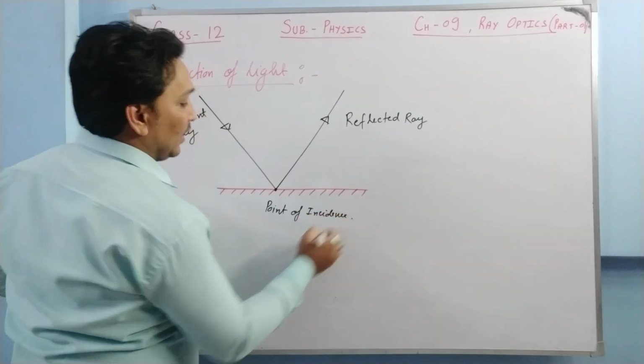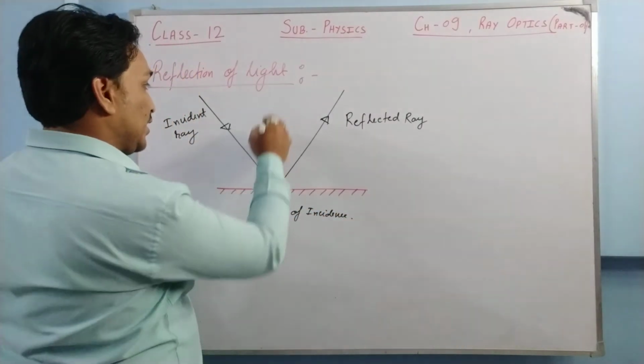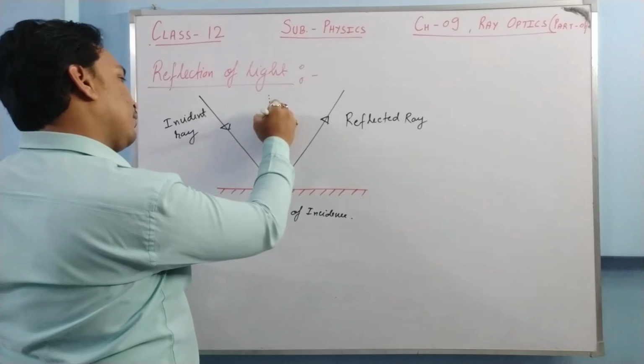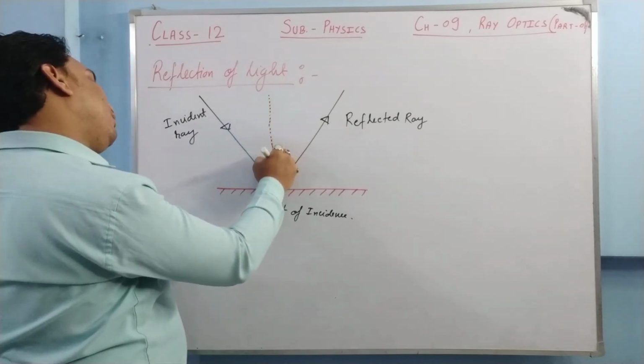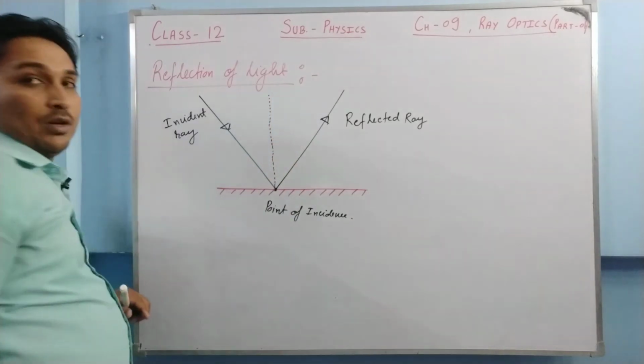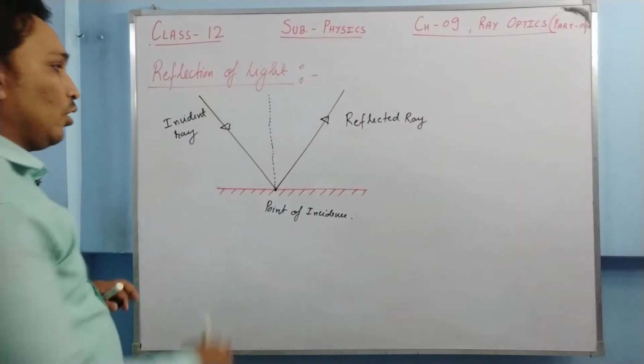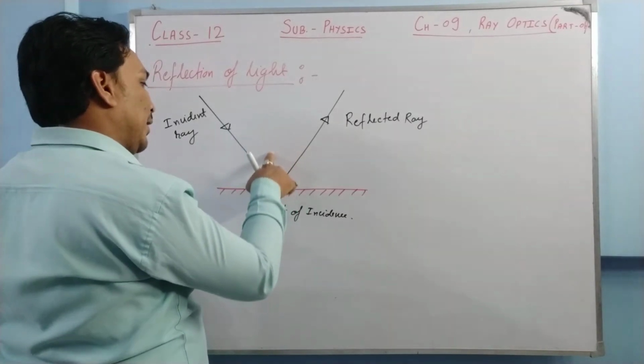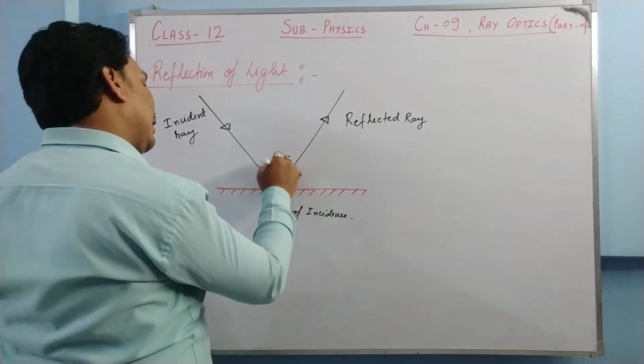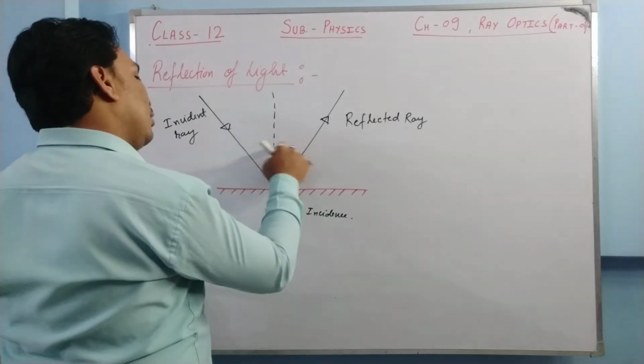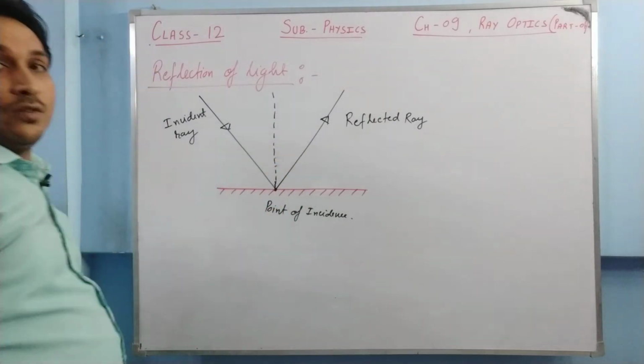At the point of incidence, we draw a normal. The word normal means perpendicular. Perpendicular to what? Perpendicular to the reflecting surface we draw.